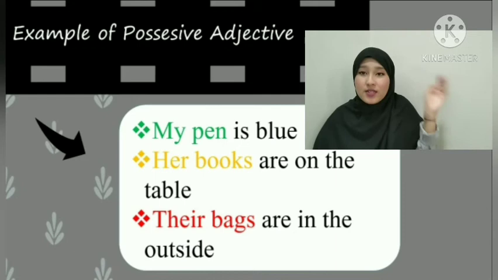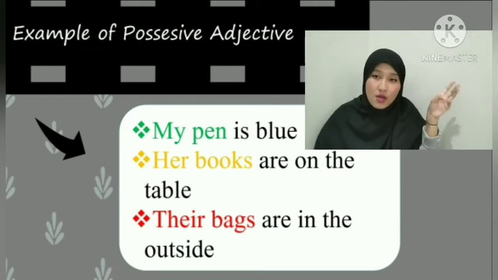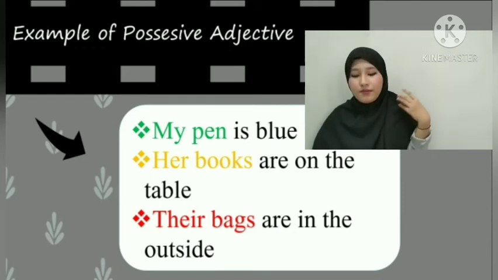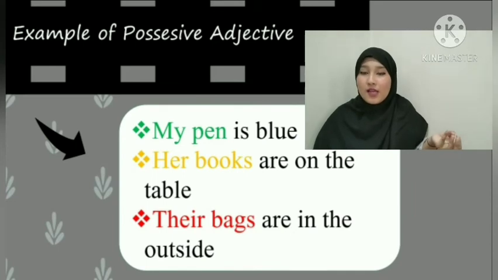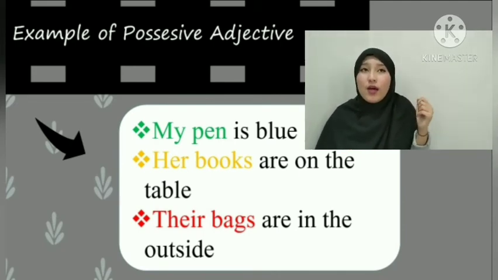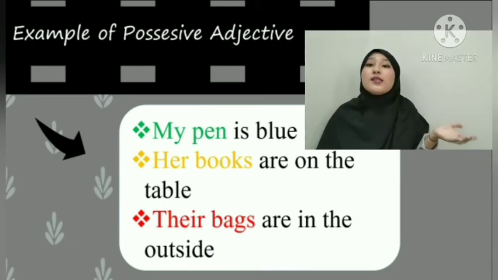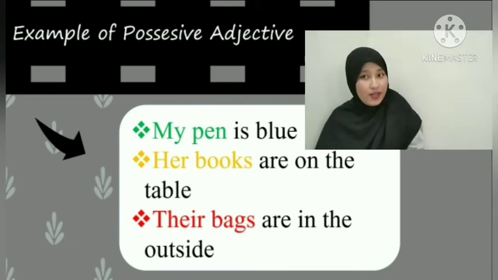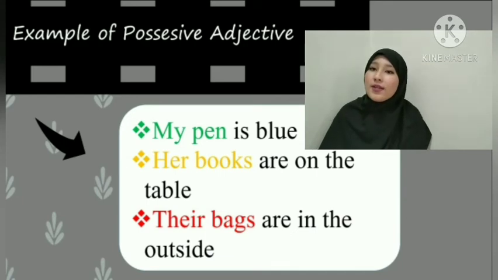Next, we go on to the third example. "Their bags are outside." So the word that shows the possessive adjective is "their." Alright, I think that's all for my explanation of possessive adjectives.